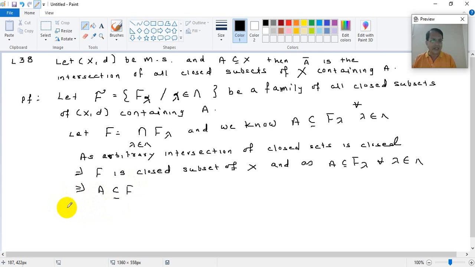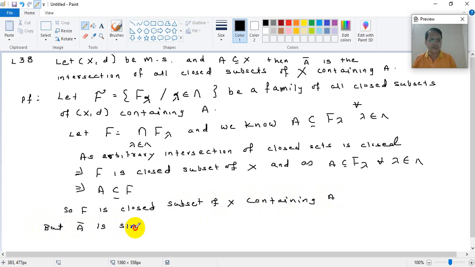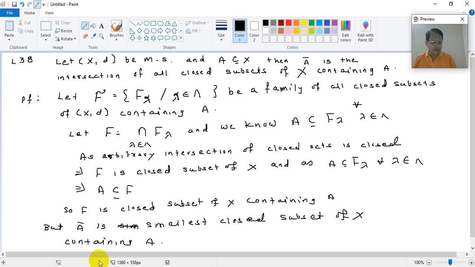Correct? So at this moment what can I conclude? F is a closed subset of X containing A. But we know that A bar is the smallest closed subset of X, d containing A. मग हा जो तुम्ही इथे वर काय म्हणताय, F is a closed subset of X containing A, आणि इथे म्हणताय A bar is a smallest closed subset of X containing A. नॅचरली काय व्हायला पाहिजे, A bar हा F चा सबसेट व्हायला पाहिजे.